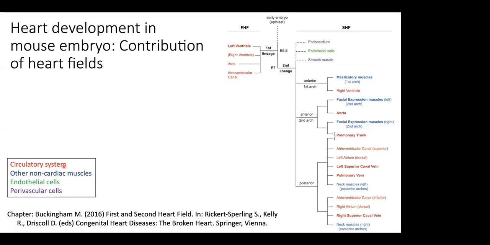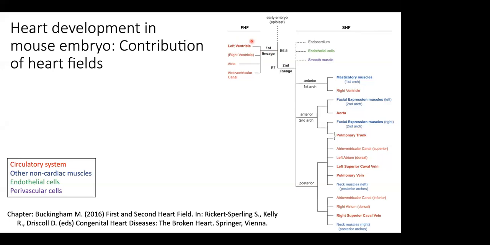And in red, which is what we are interested in right now, is the circulatory system. So in the early embryo, if you remember, all the cardiopotent cells arise from the epiblast. In a mouse at embryonic day 6.5, the first lineage, the first heart field, appears, and it majorly gives rise to the left ventricle.